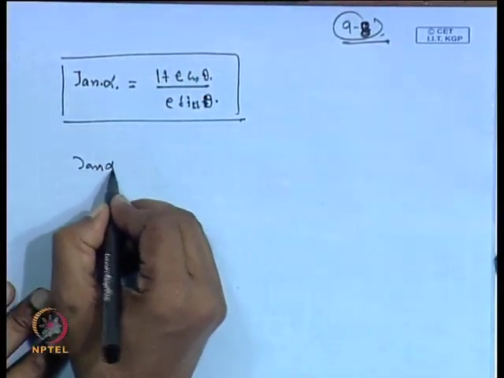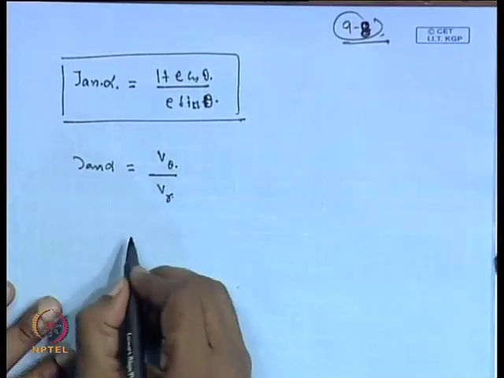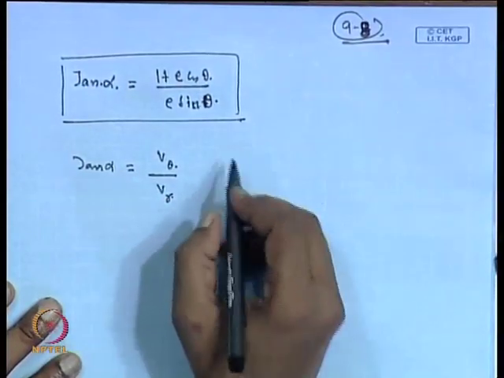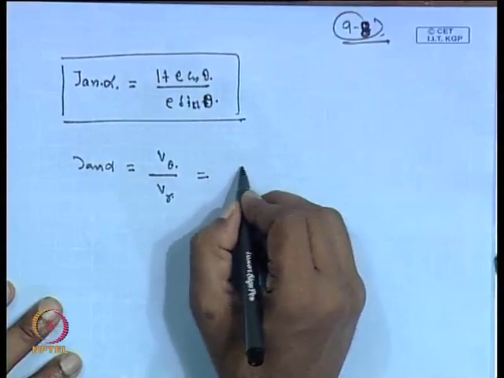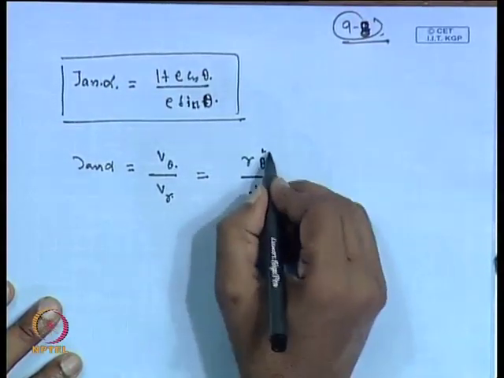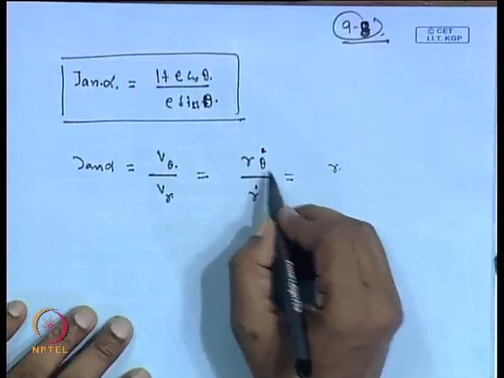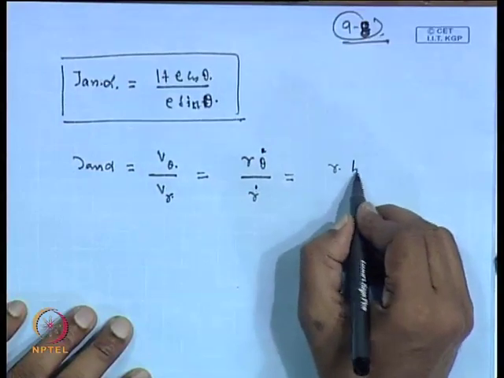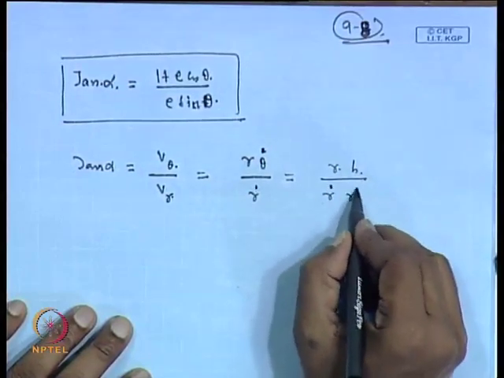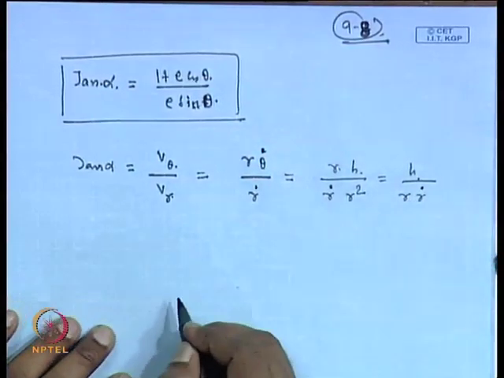Tan alpha in fact you can write as V theta by V r. Just look into the previous figure that we have drawn. Okay. So, from here V theta is nothing but r times theta dot and V r is r dot. So, theta dot you can replace in terms of h. So, this becomes h by r times r dot.